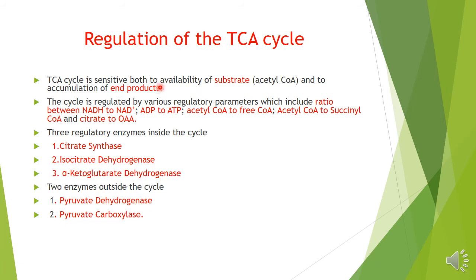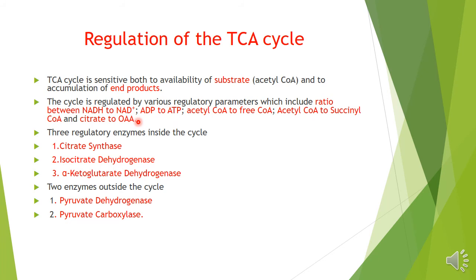So the TCA cycle is sensitive both to substrate accumulation and to end product accumulation. And it is also regulated by certain regulatory parameters. As we know, there can be a ratio between NADH to NAD, ADP to ATP, acetyl-CoA to free CoA, acetyl-CoA to succinyl-CoA, and citrate to OAA.